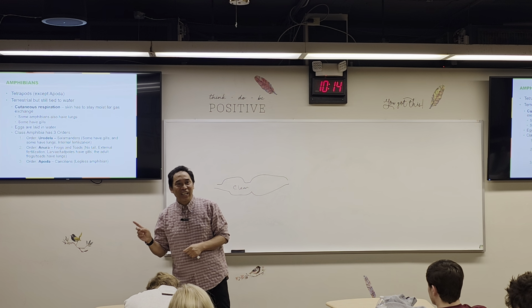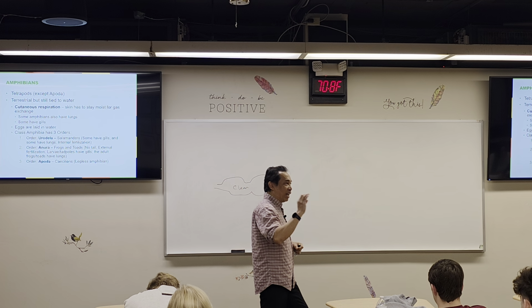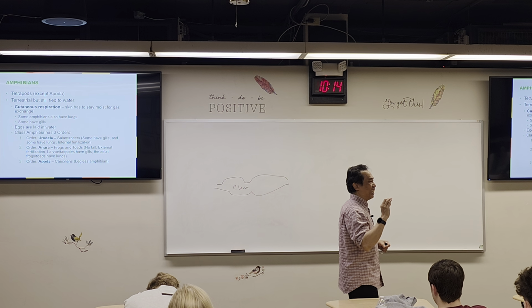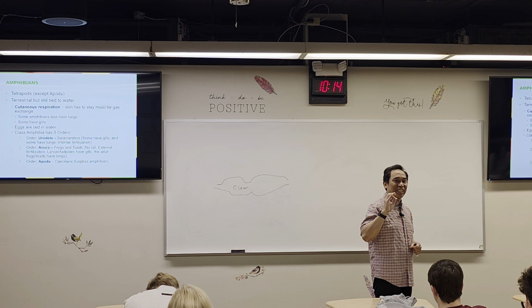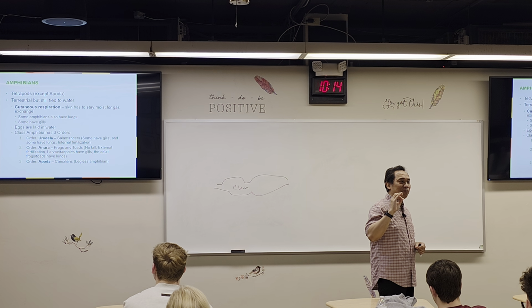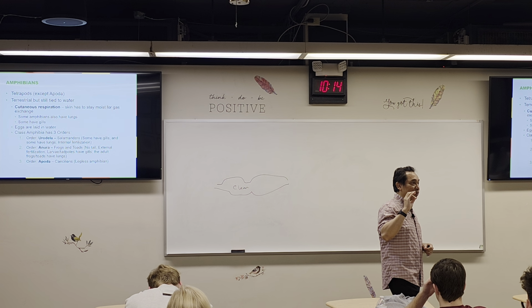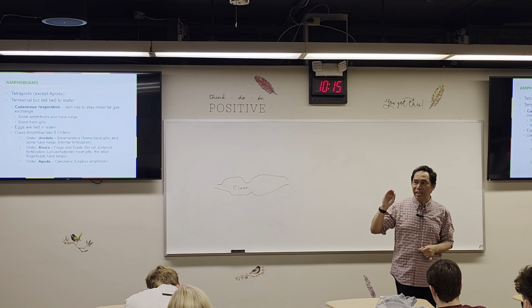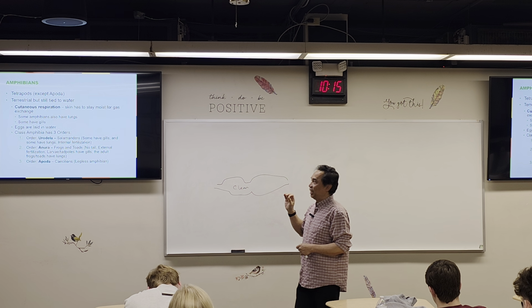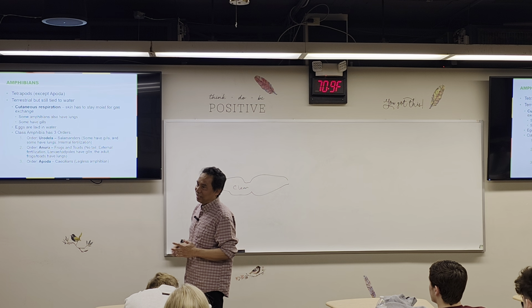Anura, their adult form does not have a tail, no tail. Example is what? The most famous one is frog, and what is the other one? Toad. Frog and toad. They are Anura, no tail. And the last one is Apoda.